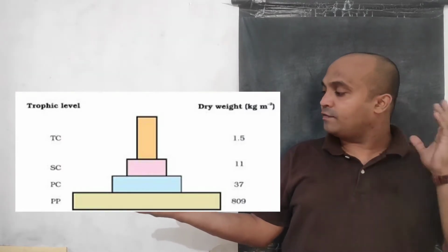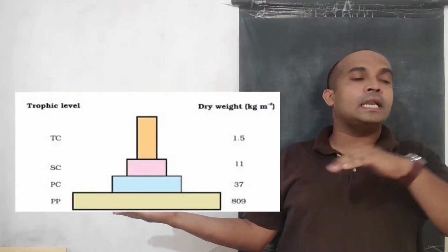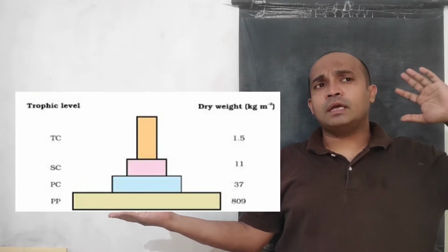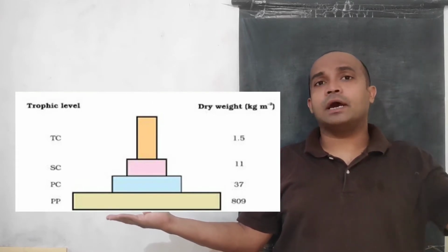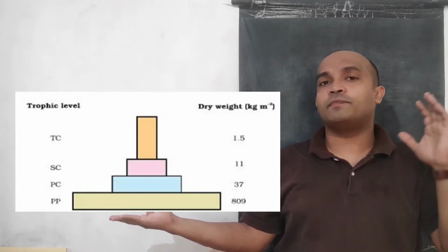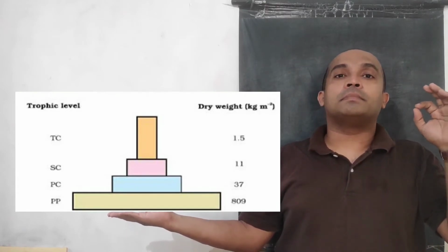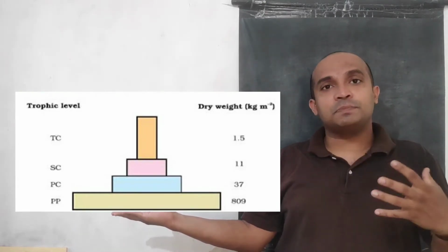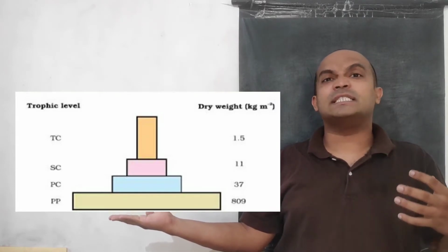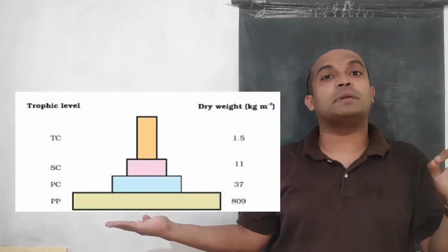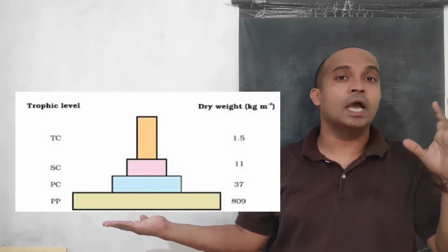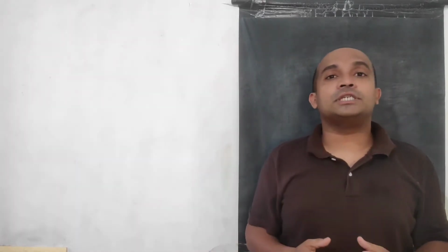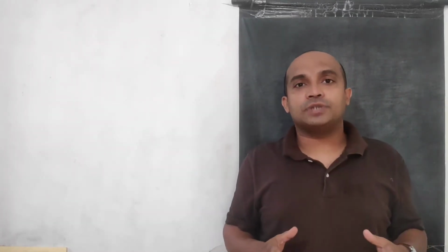Now if we see the ecological pyramid of biomass as well, when there are around 800 kilogram per meter square of producers, then this amount of producers can support only 1.5 kilogram per meter square of tertiary consumers. Understood? So this is the ecological pyramid of biomass. So in both of these graphs we have seen a pyramidal structure, right? The graph has a pyramidal form, right?